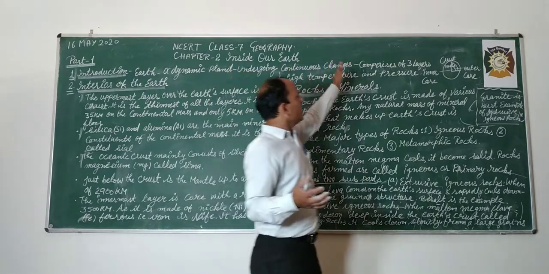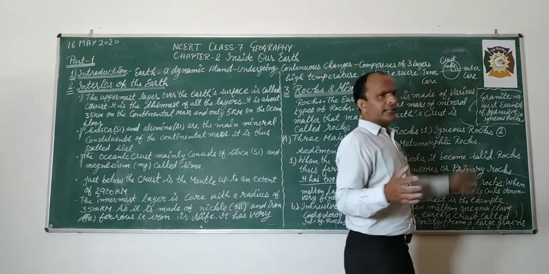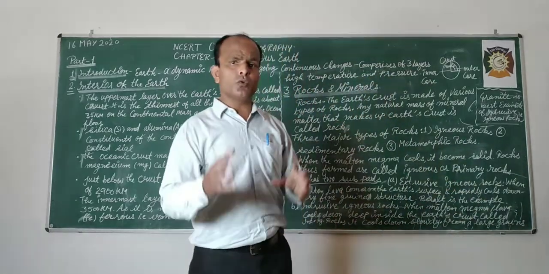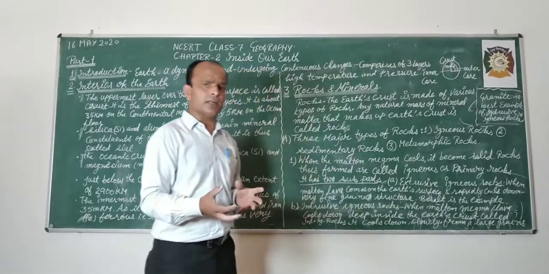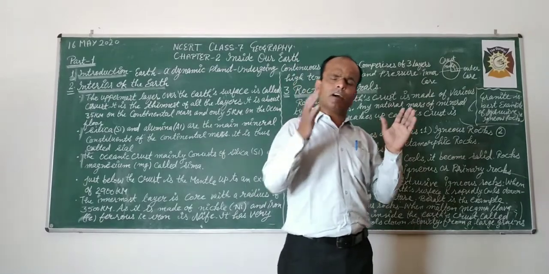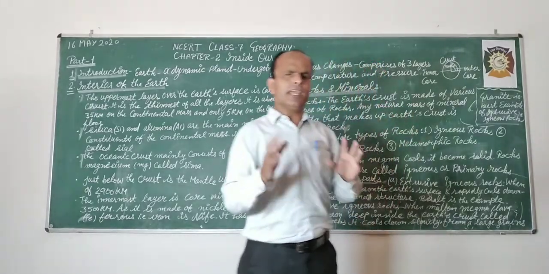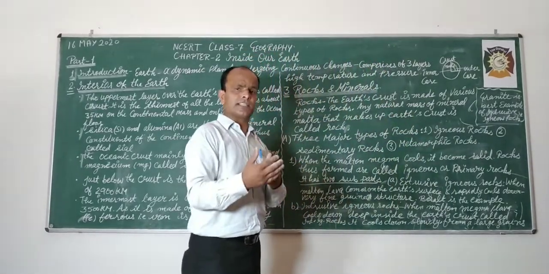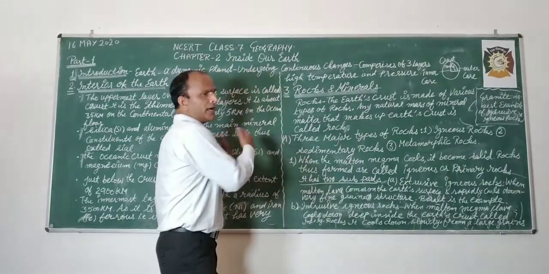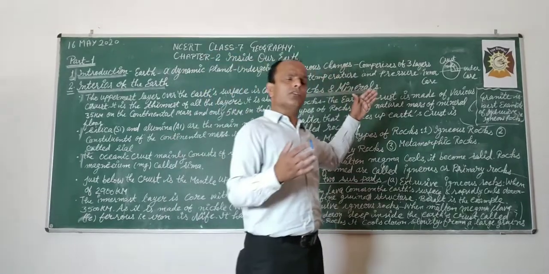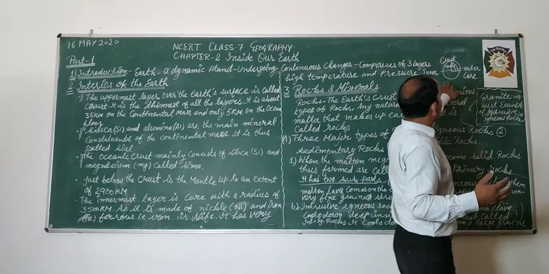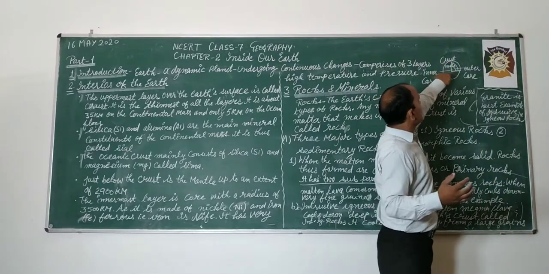Okay, and it comprises 3 layers. You are all aware of an onion. Onion is a vegetable. Like an onion, our earth's interior is layered. In an onion there are several layers connected to each other. Similarly, our earth also has layers. In this diagram, this is our earth.